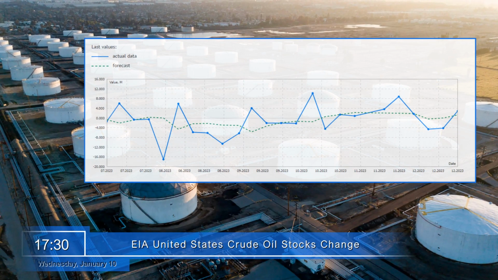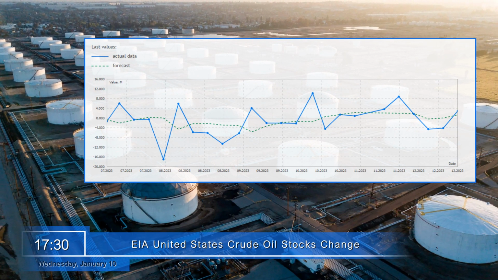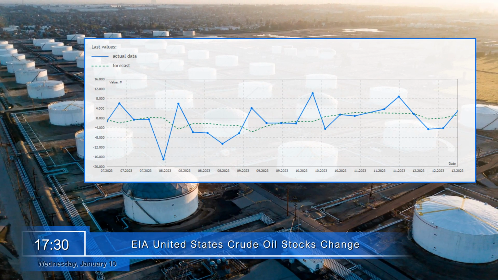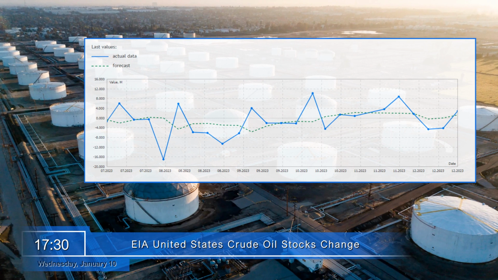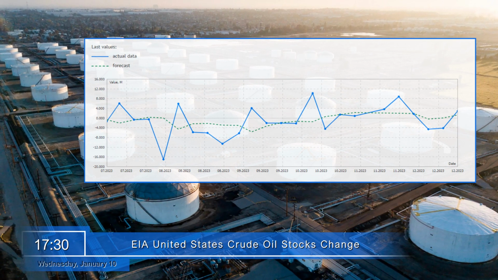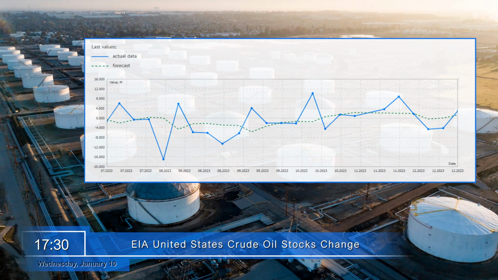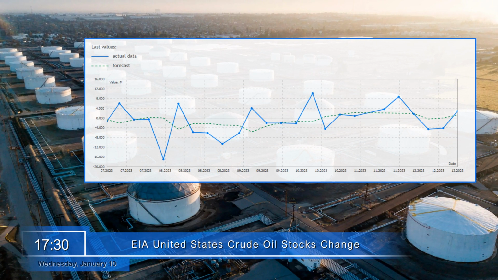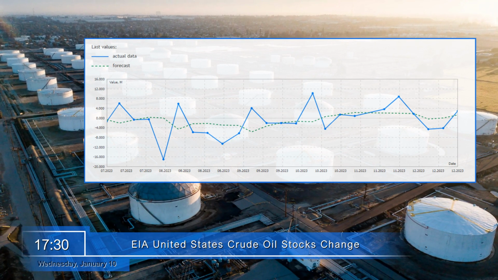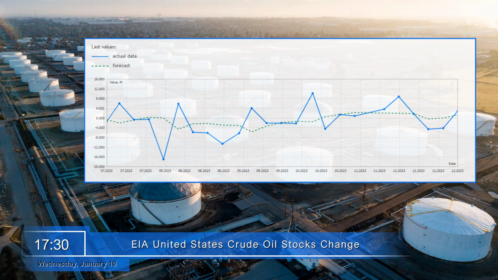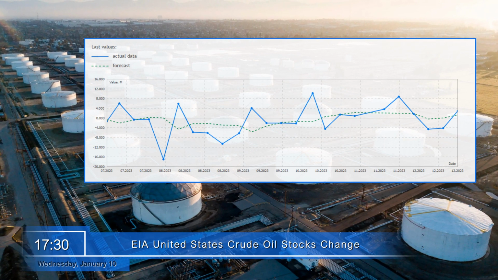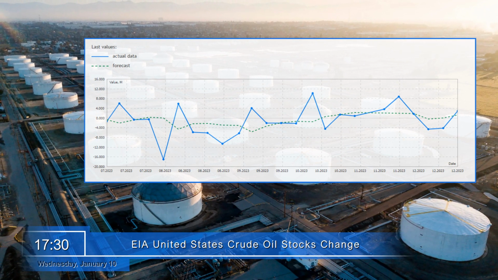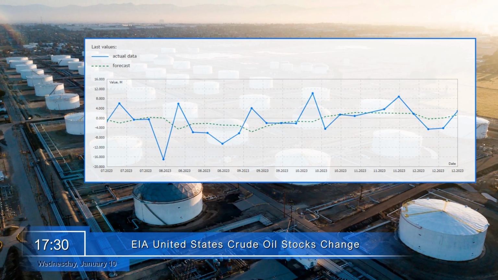Wednesday, January 10th. At 5:30 p.m., the United States will tell us about the EIA crude oil stocks change. This measure reflects the number of barrels of commercial crude oil held in storage by U.S. companies. An increase in the number of crude oil stocks in American warehouses indicates either a decrease in demand for raw materials or an increase in production. This has a negative impact on world oil prices, but the price change is short-lived.